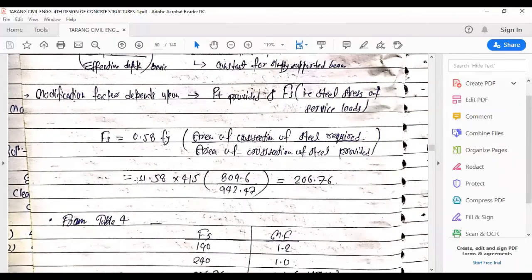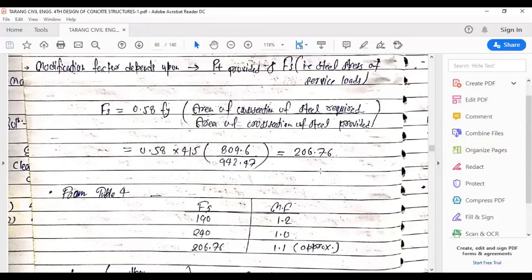So putting all the values in place, 0.58 is the factor. Fe 415 we have to use, so we have put the value of Fy as 415. The area of cross section of steel required was 809.6, and what we have provided is 942.47, and the value of Fs comes out to be 206.76, which is the steel stress at service loads, as you can see here.